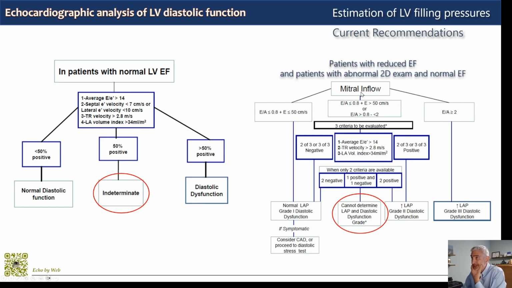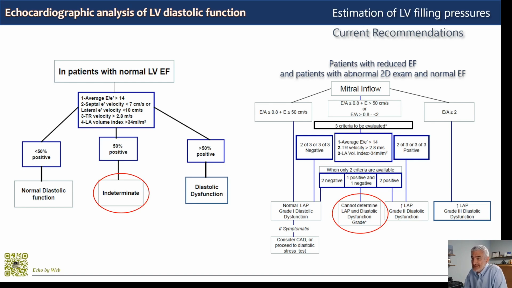And here on the right side, you have patients with, as I said, reduced ejection fraction. The algorithm is different because you start with mitral inflow and the E on A ratio. And then you can see you go through measurements which are similar to those on the other side, with patients with normal EF. Also here you have indeterminate left atrial pressure and diastolic dysfunction grade determination.